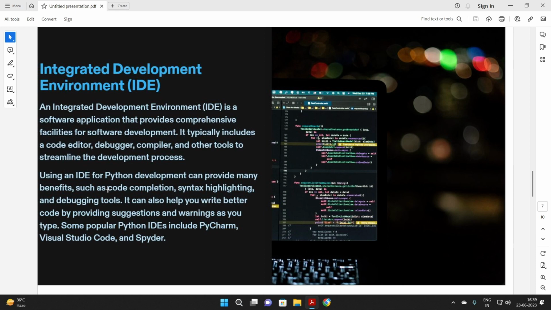Guys, there are many IDEs for Python, and they provide many good features. There are many popular IDEs known as PyCharm, Visual Studio Code and Spyder. But PyCharm, Spyder and Atom are not for beginners. These are for people who are at level 5 or level 6, I am just saying that level. But if you are at level 1 or level 0, you must start with Visual Studio Code. That's my suggestion, not only for Python, but for other languages as well.